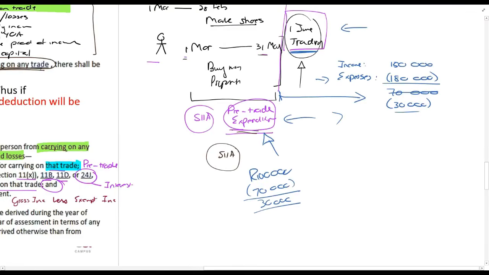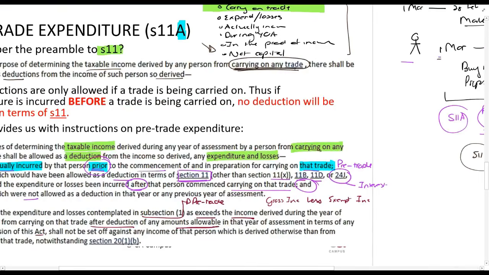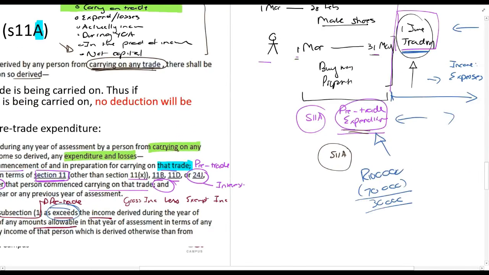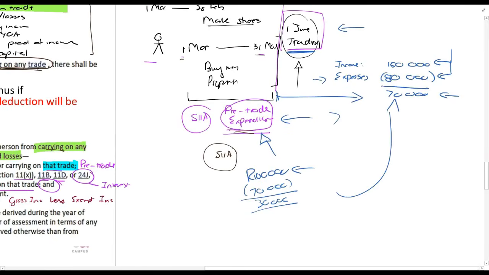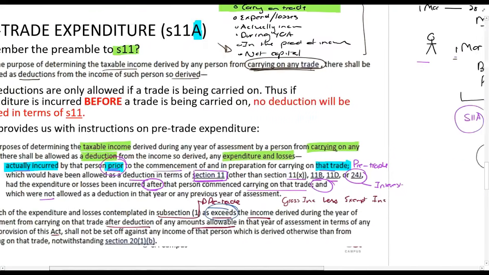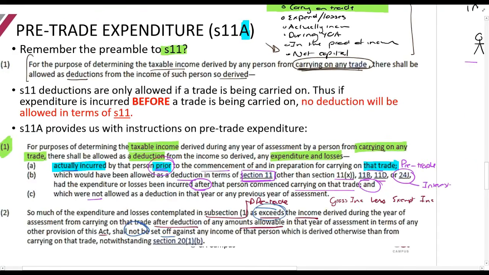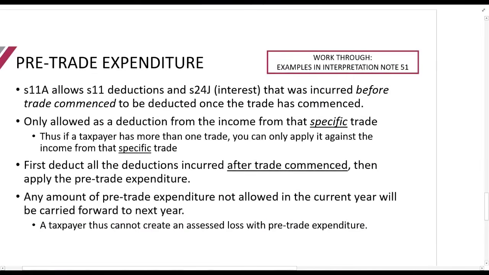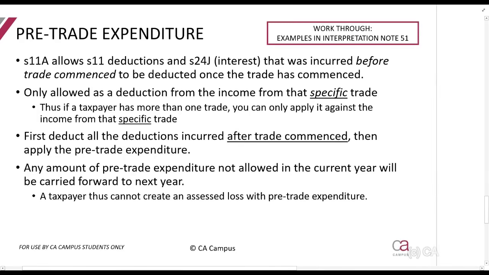So in my example, with the 80,000, this is the income after deducting those expenses. You are left with 70,000. So they say the pre-trade expenditure which exceeds, so the 100,000 rand which exceeds the 70,000 rand, will not be allowed as a deduction, shall not be set off against any income of that person. So that is why you're not allowed to do it. Right, so you will carry it forward to the next year.